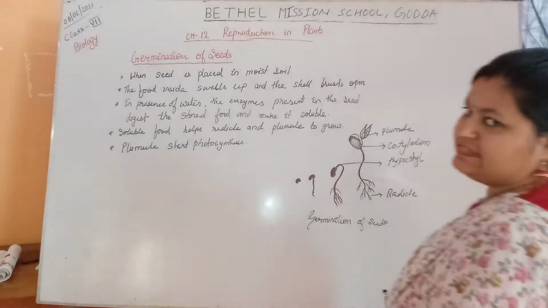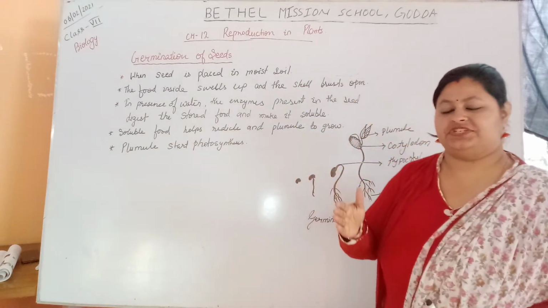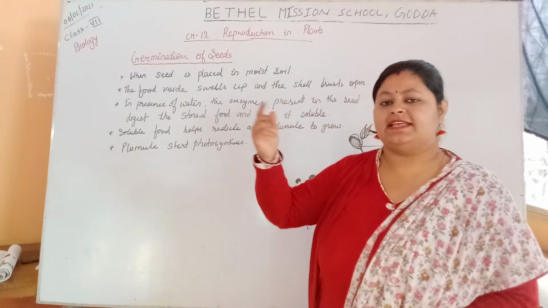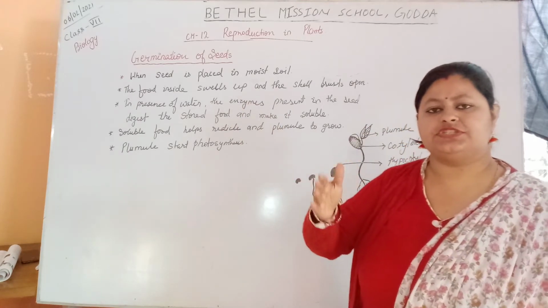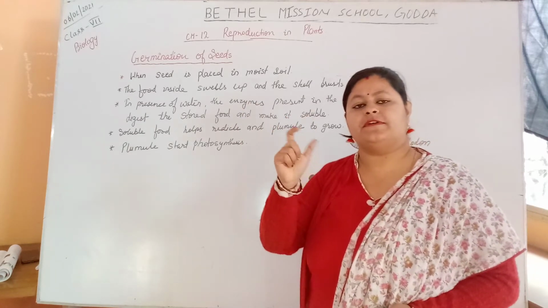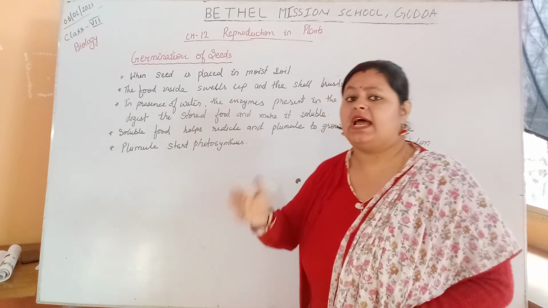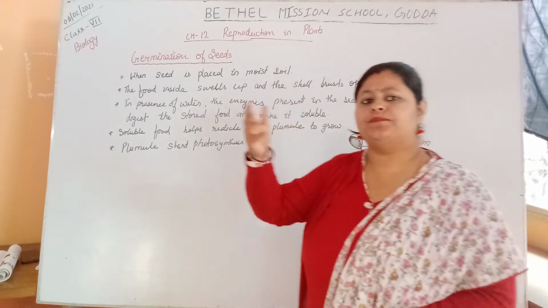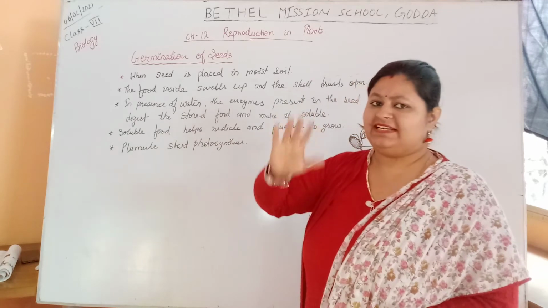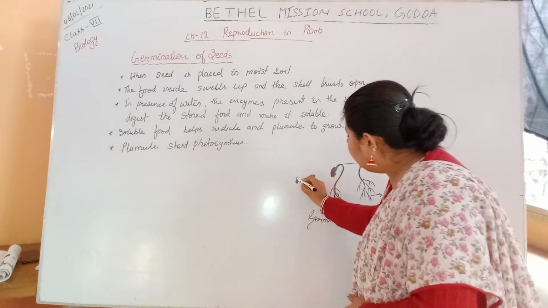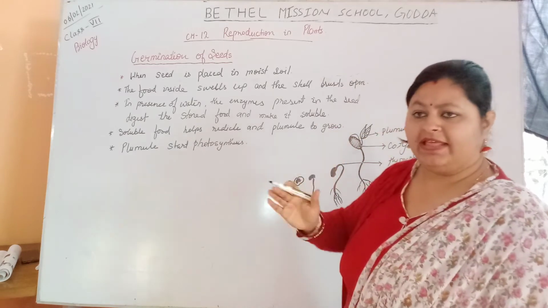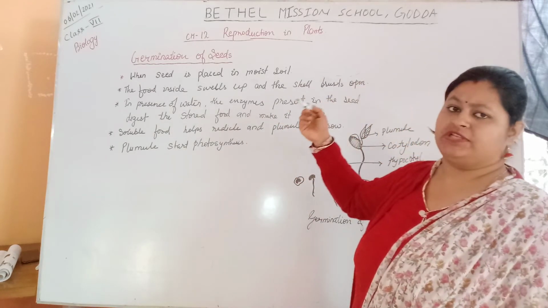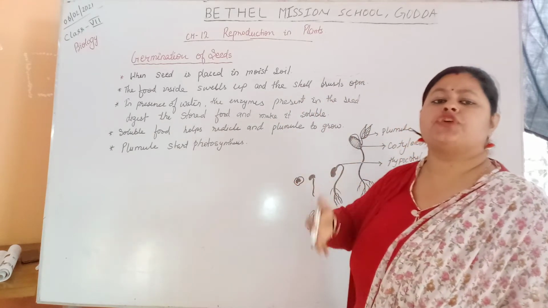Okay, the next topic is the germination of seed. After pollination, fertilization takes place, then the formation of seed and then the formation of fruits. After that, when the seed germinates, it is time to put the seed in moist soil. The seed has a very hard outer covering. When the seed is placed in moist soil, this hard covering becomes soft.